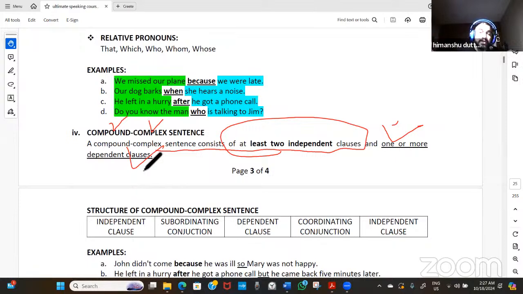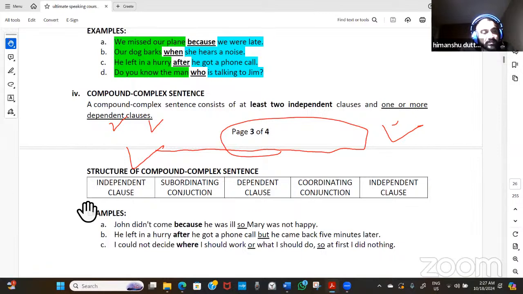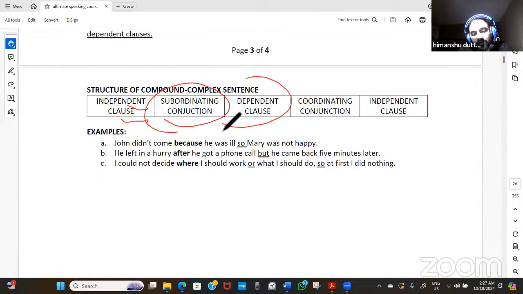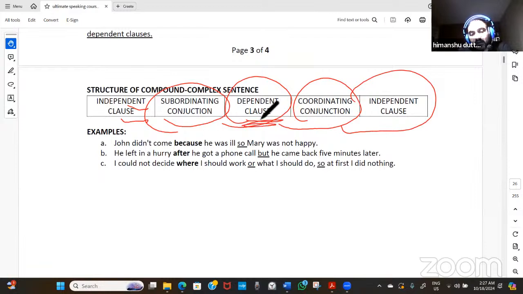That means if we add a subordinating conjunction and also use a coordinating conjunction somewhere in between, we are making a compound complex sentence. Its structure can be: independent clause joined with a dependent clause by a subordinating conjunction, and with another independent clause by a coordinating conjunction.